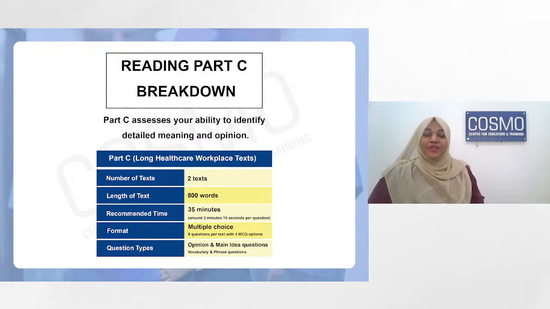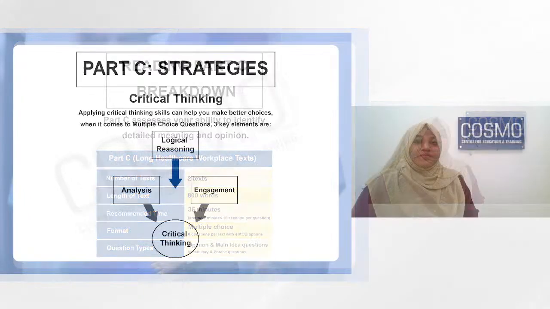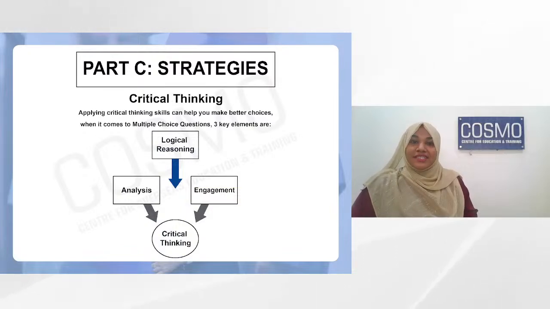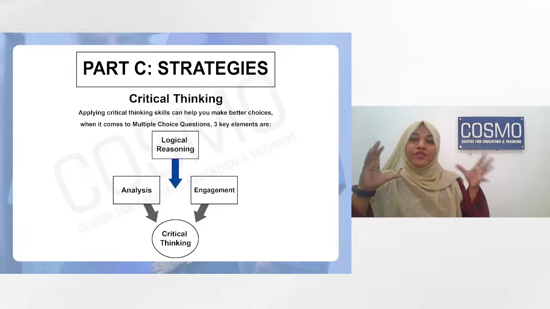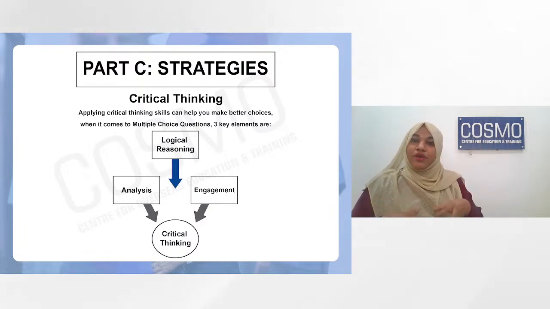We were just starting with what is C part and why is it tough for our OET students. So when we come to part C strategies, what we mean is how to think. You have to tune yourself and make yourself think in terms of how to solve this question. You cannot use the same thinking you applied for A part and B part. You cannot use the same thing for your C. So you have to do a different type of thinking.